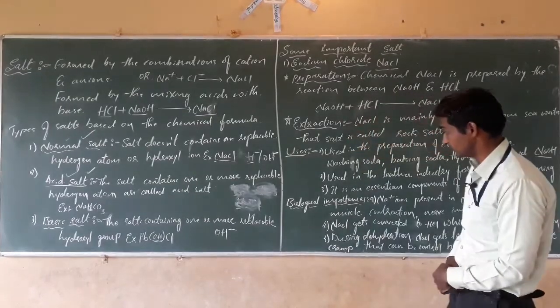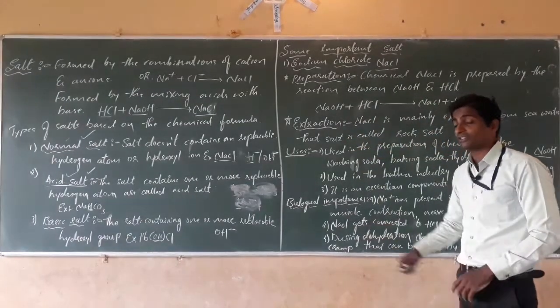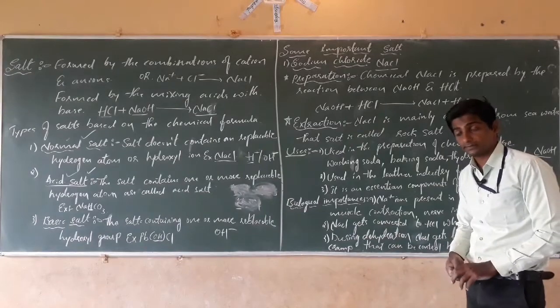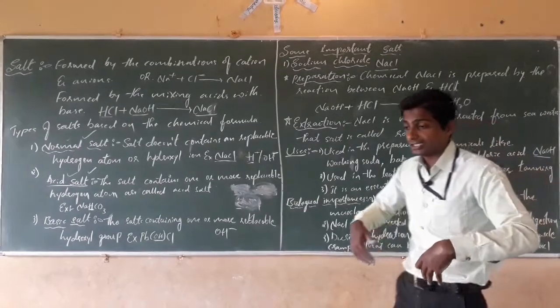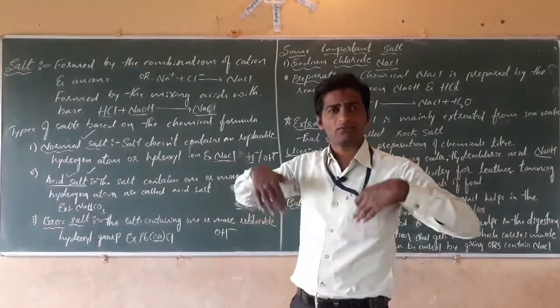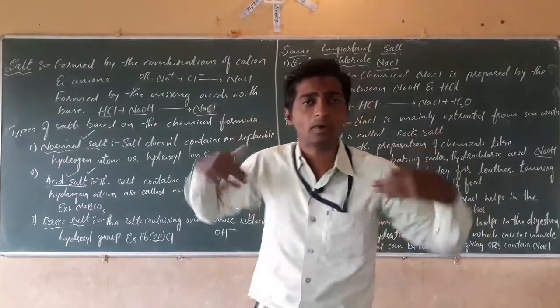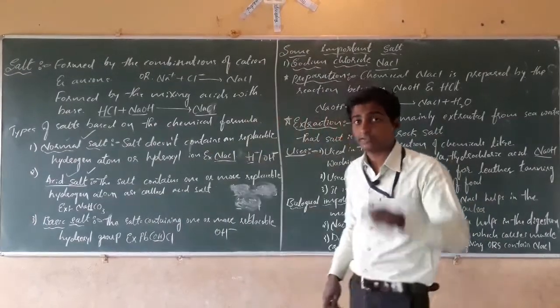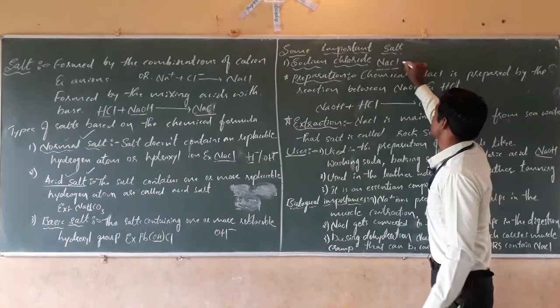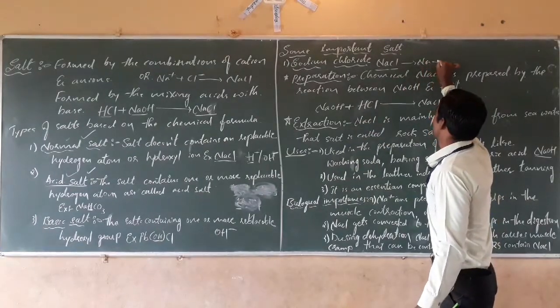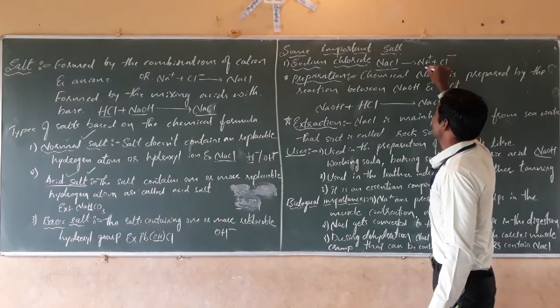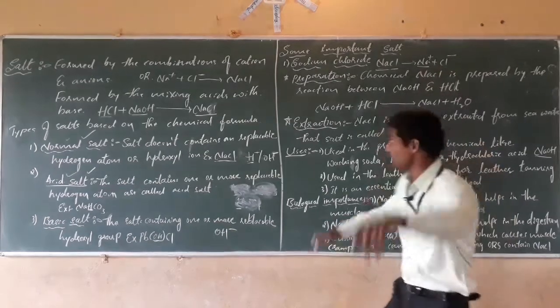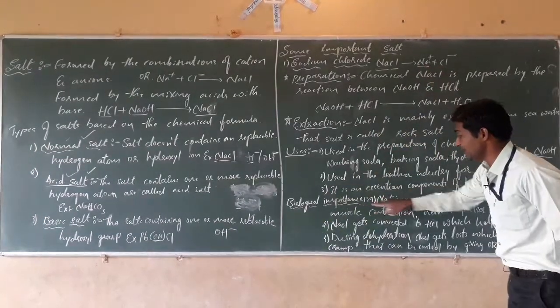Next, dear students, the important topic is the biological importance of salts. What is the importance of salts in our body? Salt contains sodium ions and chloride ions, Na+ and Cl-.